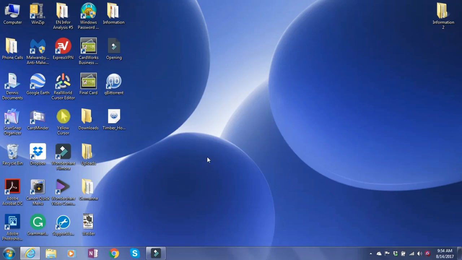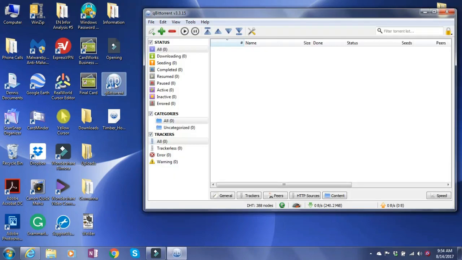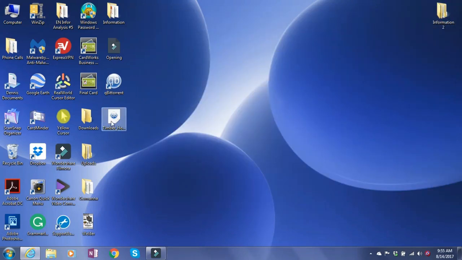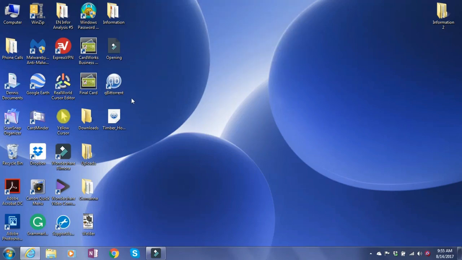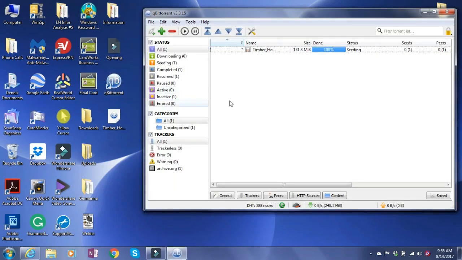So what I'm going to do now is I'm going to come back into my BitTorrent app, and if I open it, you will notice there's nothing in it. Now this is the program, or the information, that we just downloaded. If I double click on that it says Timber Home Living Special 2016 Torrent Management Mode Manual. So I'm just going to say OK. And now when I go back in to my BitTorrent app, you can see it's already downloaded it. It says 100%. So it was just that quick. I mean, it's really a fast way to download information off the Internet Archive.